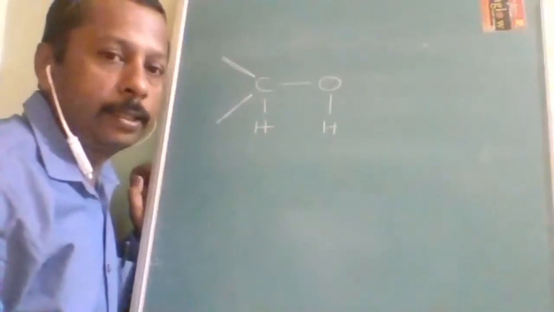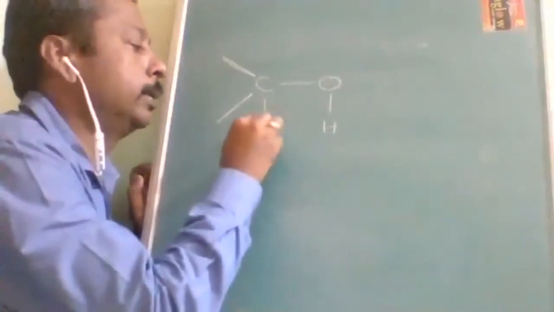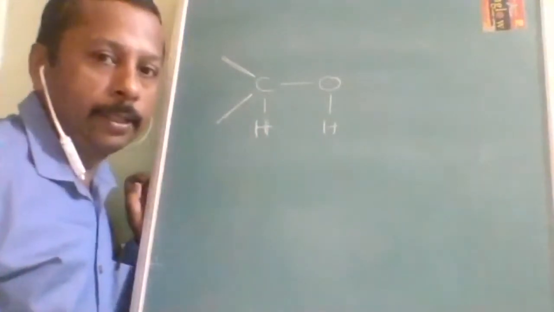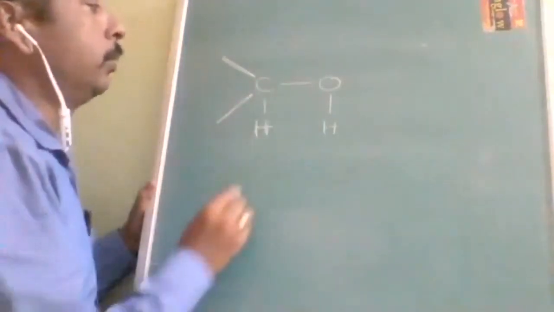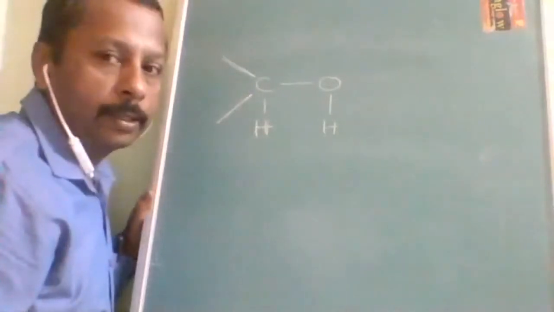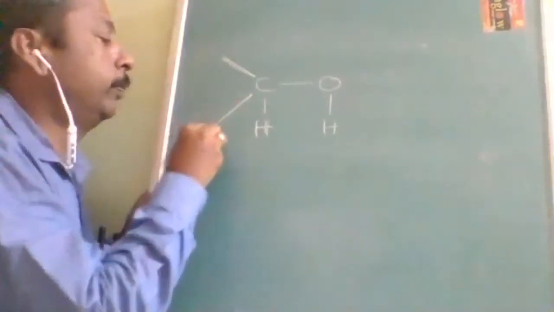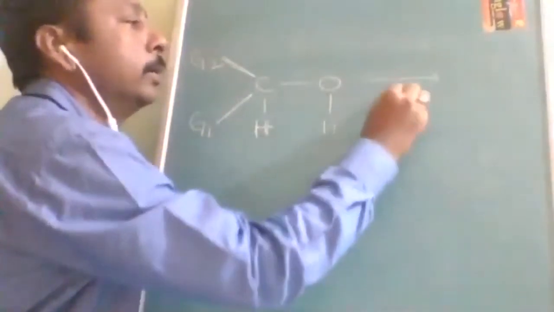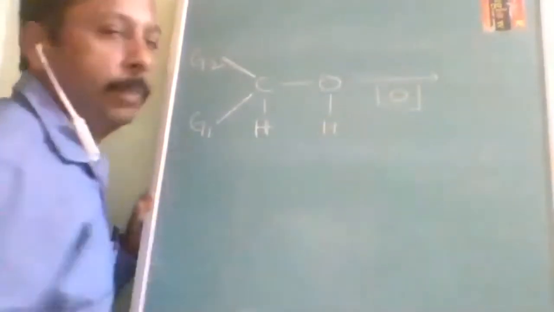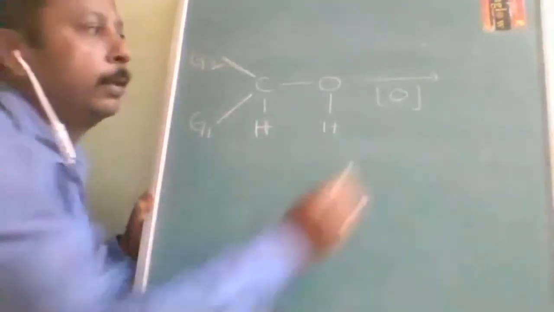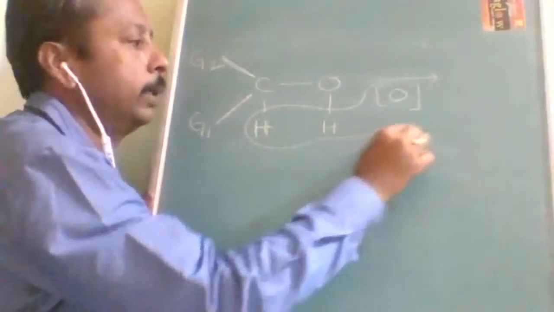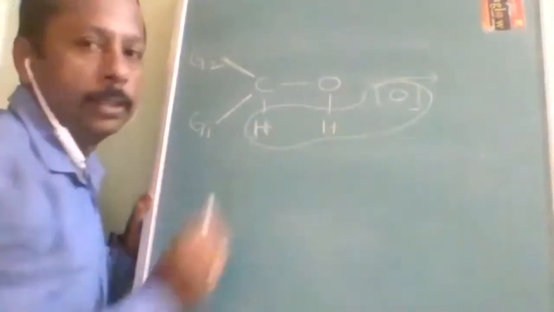Tertiary alcohols cannot be oxidized by mild oxidizing agents. Whether they are primary or secondary depends on group 1 and group 2. When I write the oxidizing agent, its purpose is to give you oxygen. The oxygen provided by the oxidizing agent will come and remove this hydrogen.